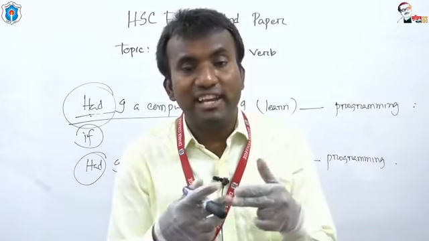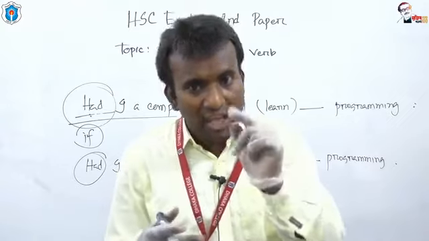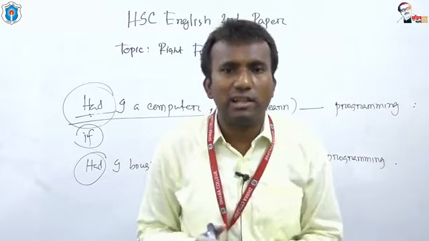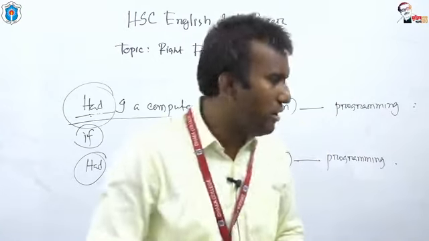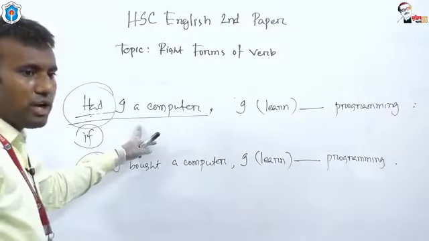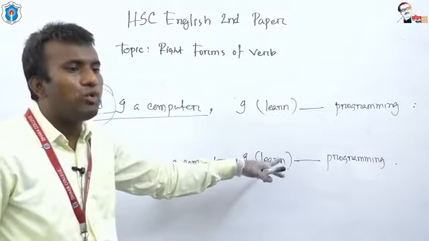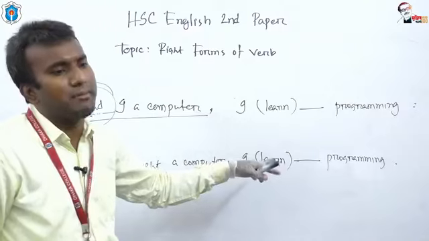When two present indefinite tenses are connected with if or the conjunction suitable for conditional sentence, it is called zero conditional. For example, have you got it? Had I a computer, I would learn programming. Had I bought a computer, I would have learned, I could have learned, I might have learned. Okay.